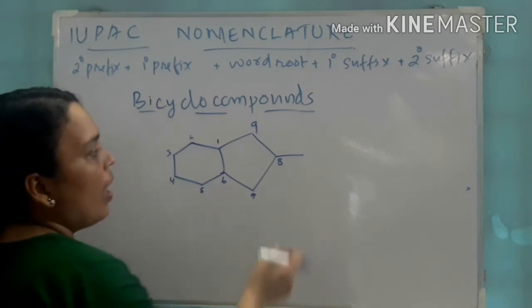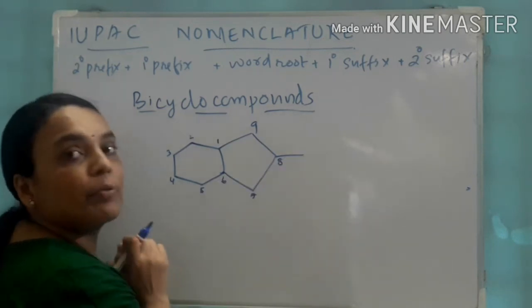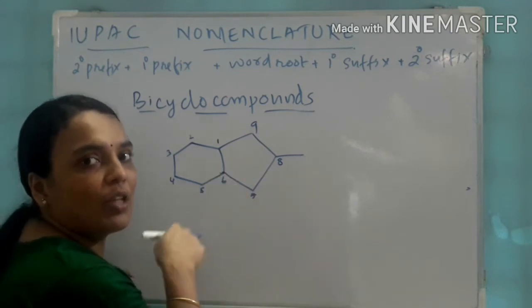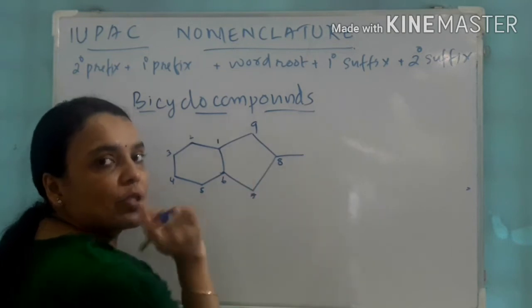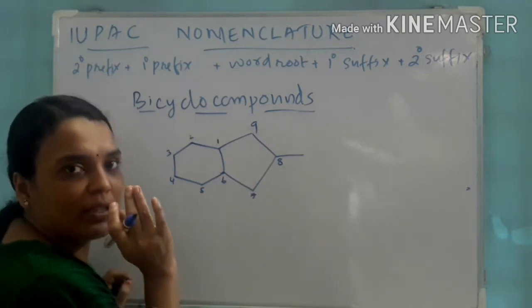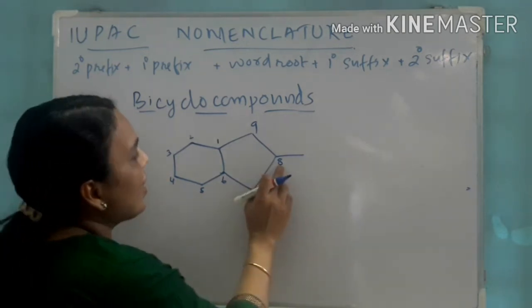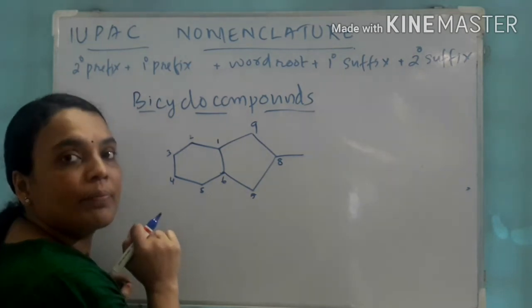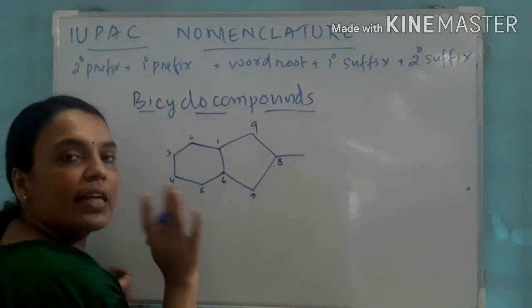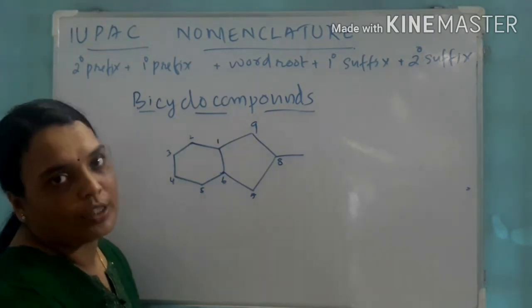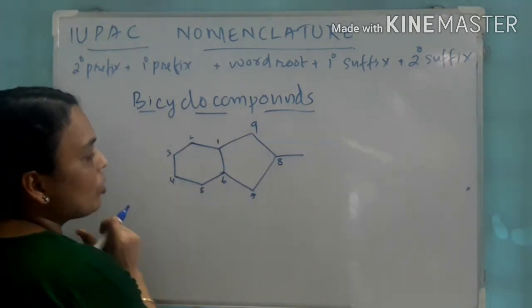Okay. And at the 8th position it is a substituent. We can't include it in the parent chain because it is a bicyclic compound; it is acting as a substituent. Then for the 8 carbon system, what does the name become? Here there is no carbon atom in the bridge, so it is an 8 carbon system. The name becomes octane.